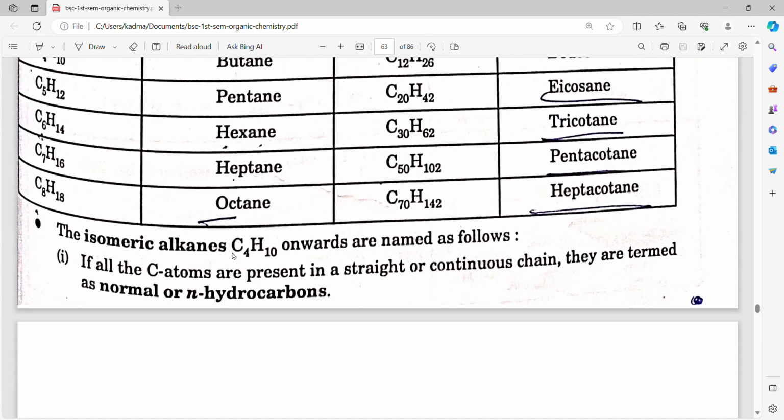The isomeric alkanes from C4H10 onwards are named as follows. If all the carbon atoms are present in a straight or continuous chain, they are termed as normal or n-hydrocarbons.